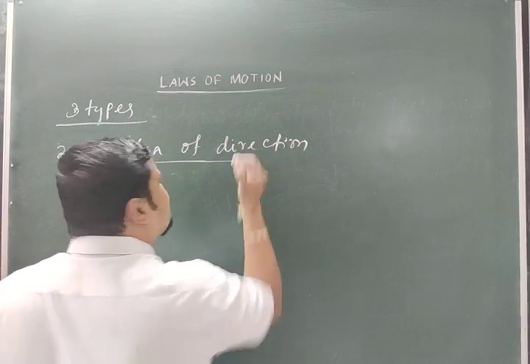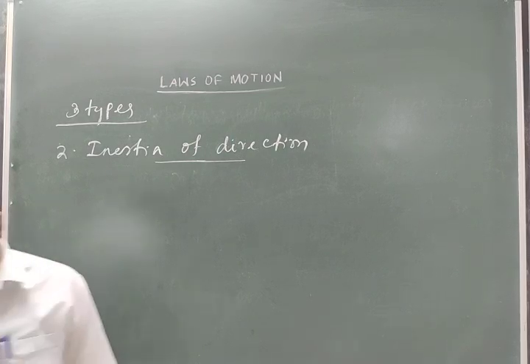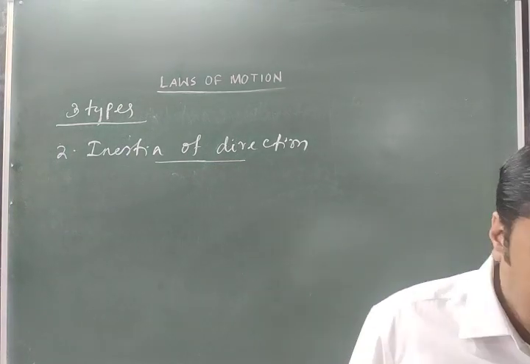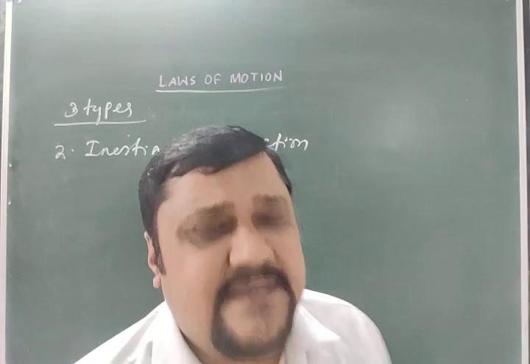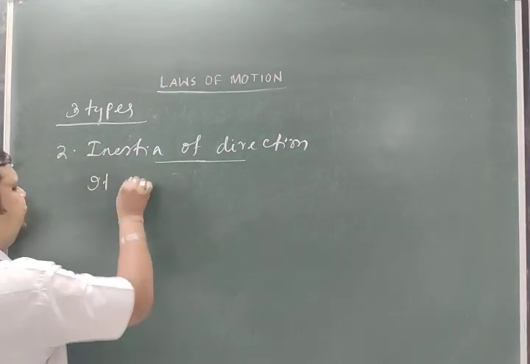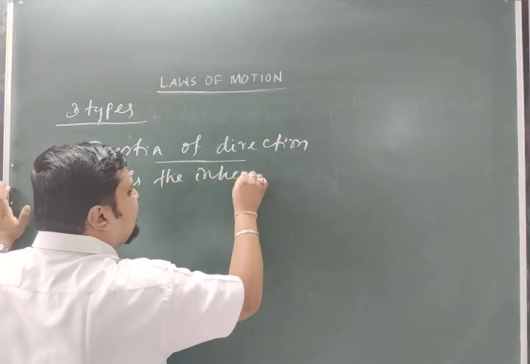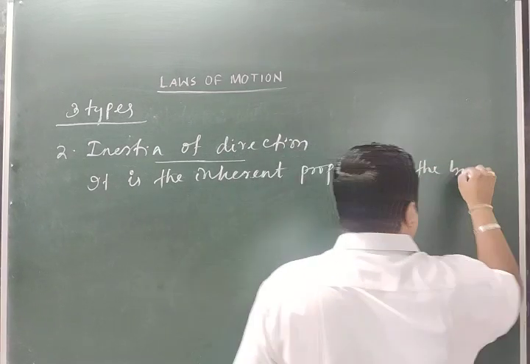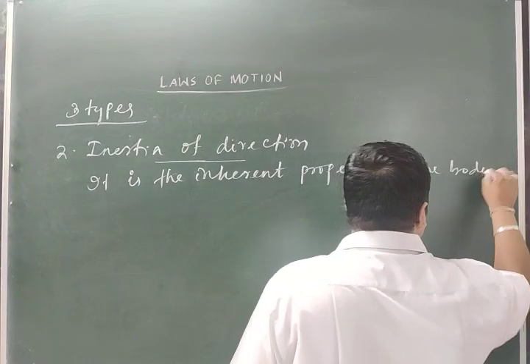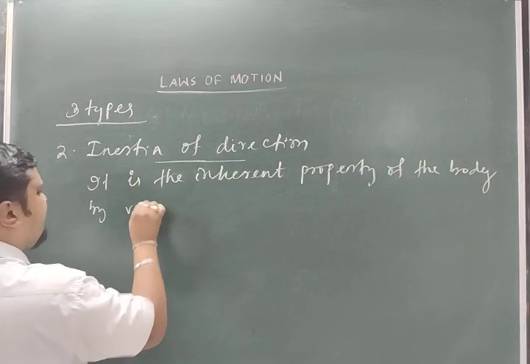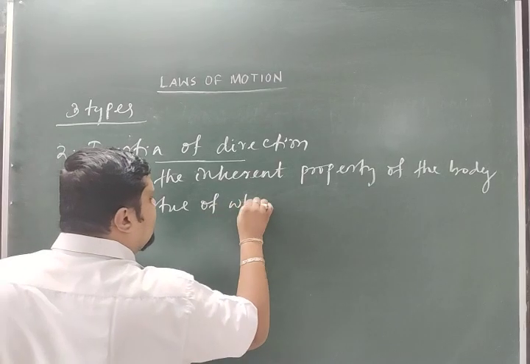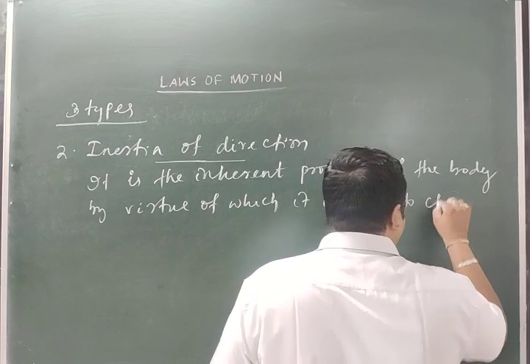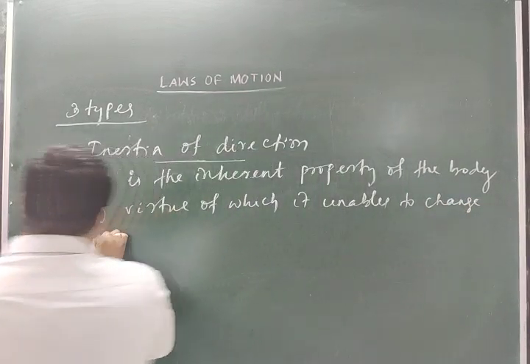So what is this inertia of direction? It is the inherent property by virtue of which a body tends to maintain its direction, or is unable to change its direction.